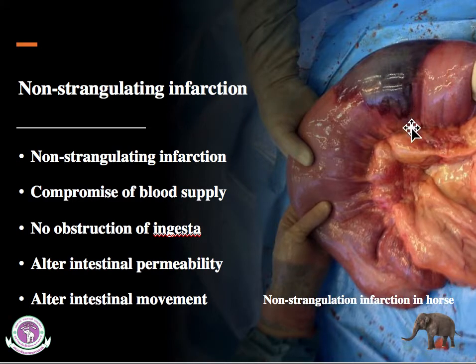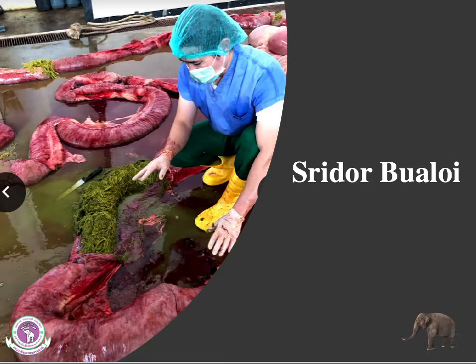In equine, it is usually caused by embolism, and that's why the lesion of the infarction site is fan-shaped. But in elephants, I think it's secondary to something else, like chronic prolonged distension of the loop that leads to compromise of the intestinal circulation.